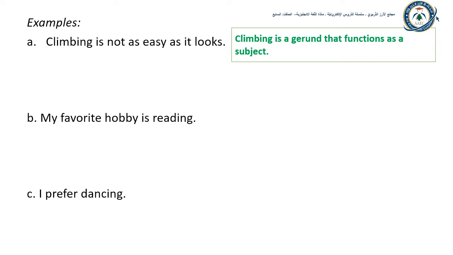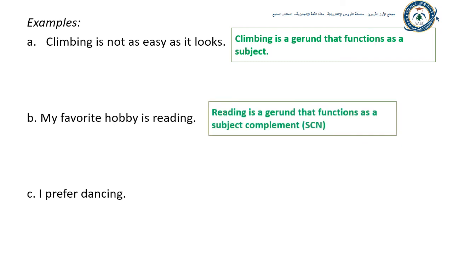B. My favorite hobby is reading. Reading is a verb form that ends in ing. It's a gerund. It's not a present participle. Reading is a gerund used as a noun. Is this noun a subject, a direct object, or a subject complement noun? Reading is a noun that comes after a linking verb, so reading is a subject complement noun. Reading is a gerund that functions as a subject complement noun.